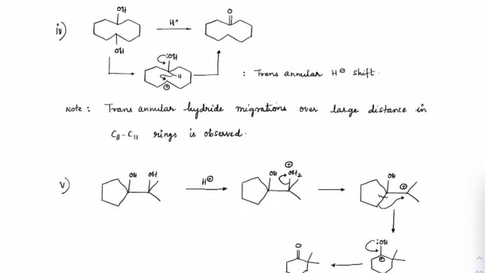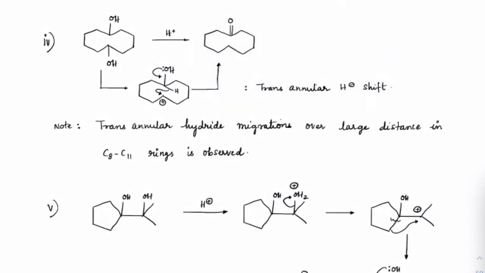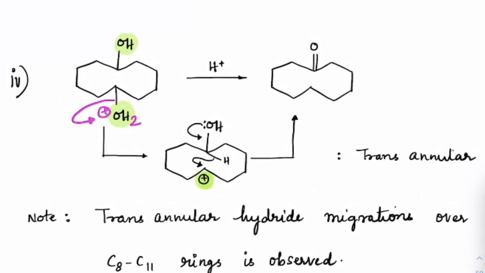Okay, see the next case. This is a special case. This is not a diol, right? But this is a cyclic case. Cyclic decane here, where you have OH and OH, opposite to each other like this. Now, in this case, first OH2 plus is formed, that is removed, and the carbocation is formed. So far it is fine. Now here there is no bond between these two, just like in the earlier question, there is no bond here.